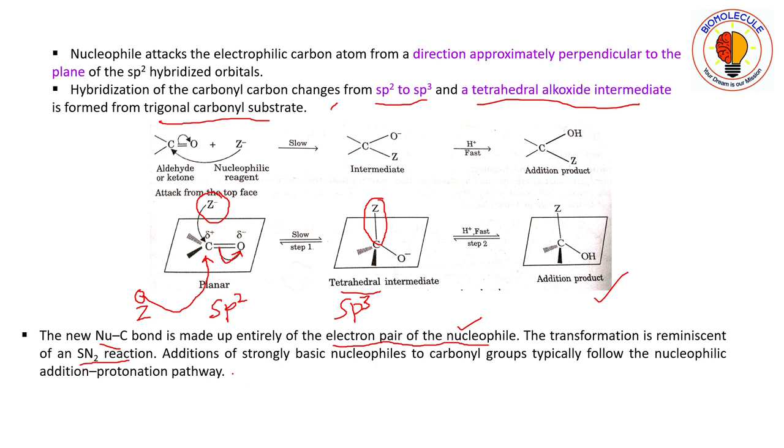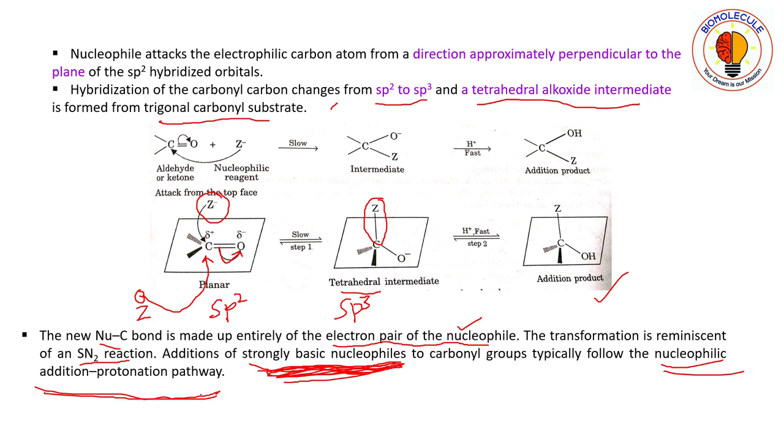Now additions of strongly basic nucleophiles to carbonyl groups typically follow the nucleophilic addition protonation pathway. Here you have to see that if the nucleophile is a base and it is very strong, that is, it bears a negative charge, then the addition follows the nucleophilic addition protonation pathway, or else it will follow the electrophilic protonation addition pathway.